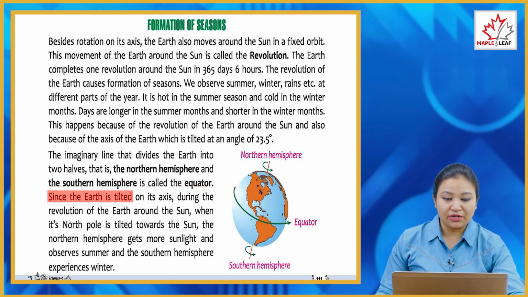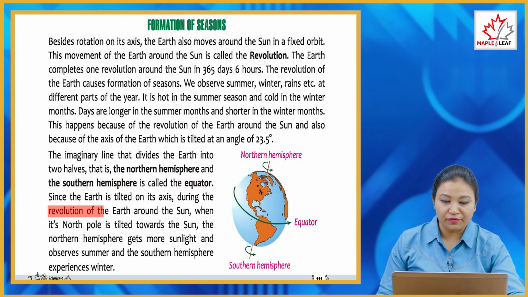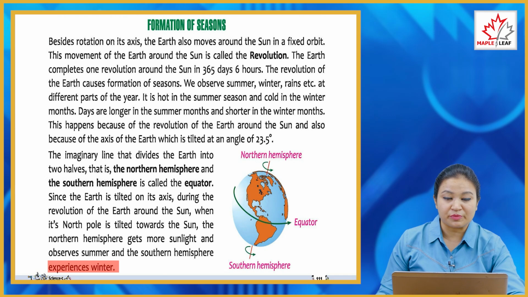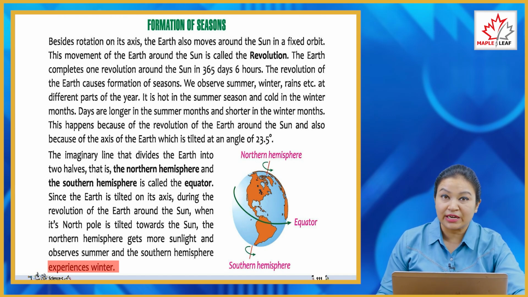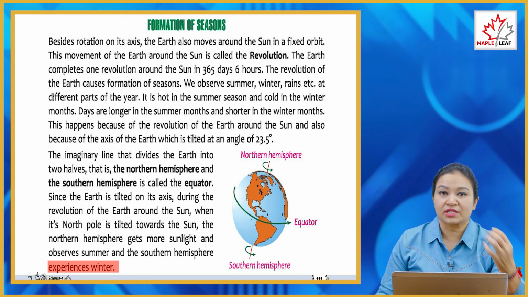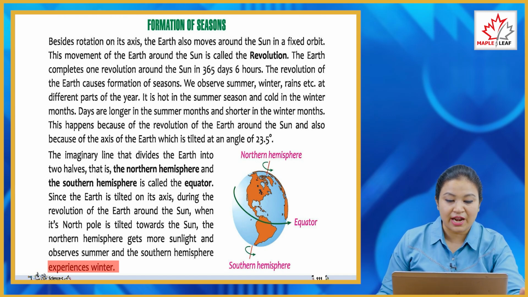Since the earth is tilted on its axis, during the revolution of the earth around the sun, when its north pole is tilted towards the sun, the northern hemisphere gets more sunlight and observes summer, and the southern hemisphere experiences winter. So the northern hemisphere and the southern hemisphere are divided by an imaginary line which is called the equator, and the earth is tilted on its axis. So during its revolution, the part of the area which is towards the sun grabs more sunlight.